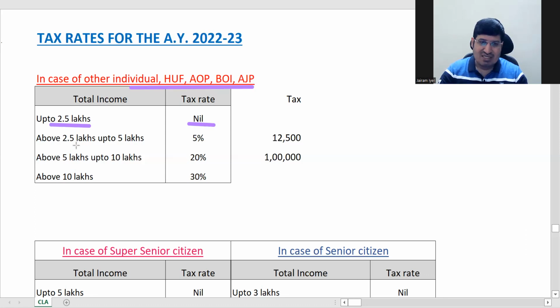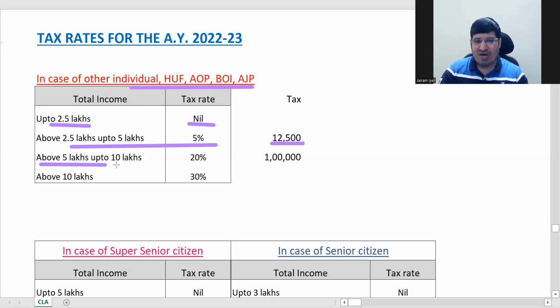Up to 2.5 lakhs is nil. 2.5 to 5 lakhs is 5%. So this 2.5 to 5 lakhs slab is how much? 2.5 lakhs, correct? 2.5 lakhs into 5% will come to 12,500. So always remember this, it will help you in solving problems quickly, that for this slab, 2.5 to 5 lakhs, 5% tax will be 12,500.